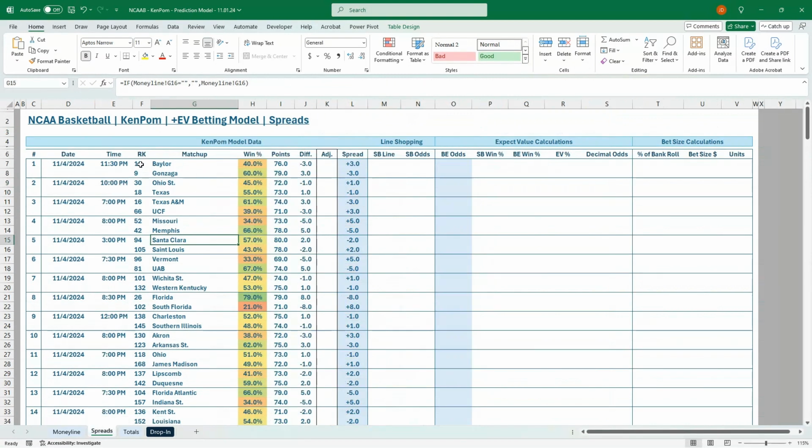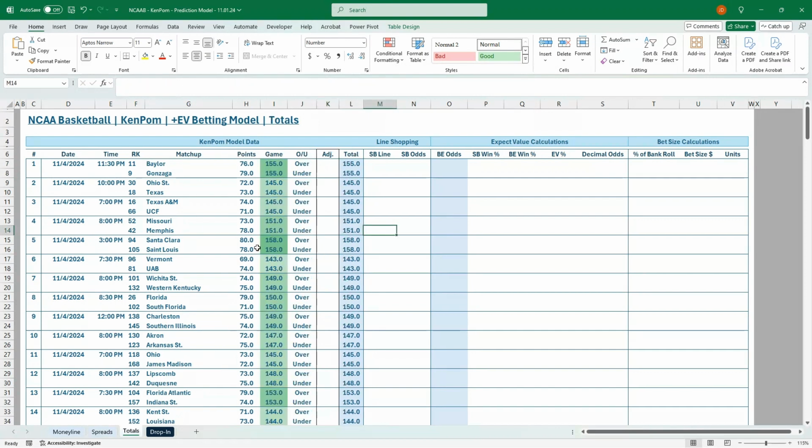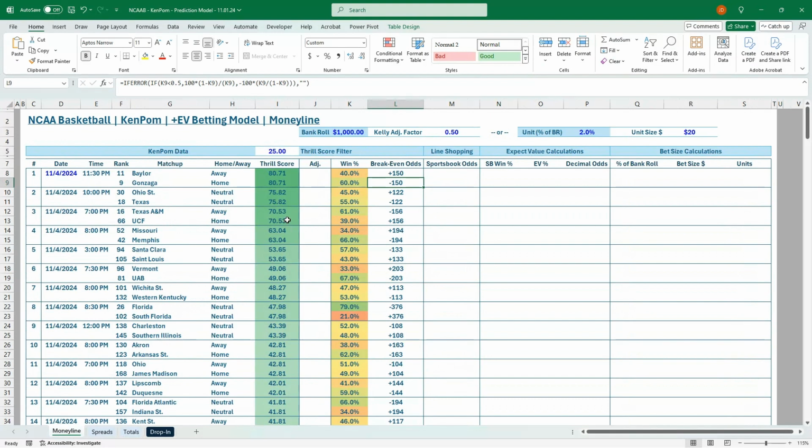Flip over to the spread. We've got the rank of those teams. I think that's super helpful. Bringing in that win-loss again for you. We've got the points, point difference, adjustment if you want to tweak some of the values, and then a spread, and then the similar on the totals as well, but we're getting in the total game value, and you can see the point splits between Baylor and Gonzaga, for example. So that's all you have to do as far as updating.